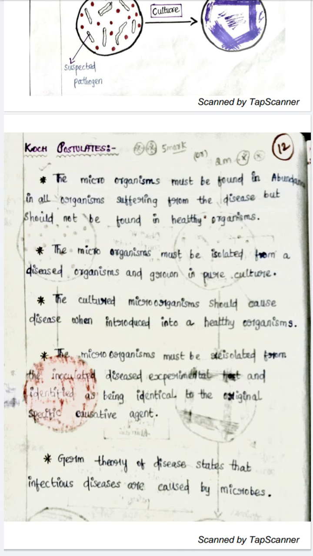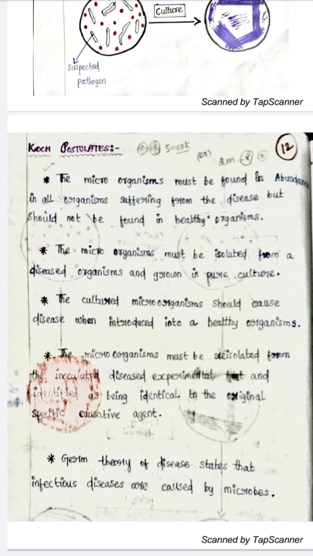Next, the cultured microorganism should cause disease when introduced into a healthy animal. So when you grow the bacteria in pure culture, isolate it, and inject it into a healthy organism or animal, that microorganism should cause the same disease.